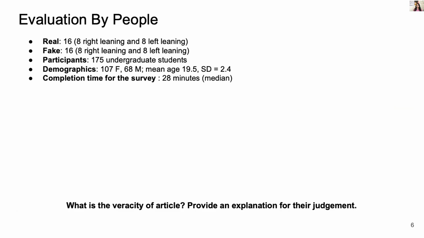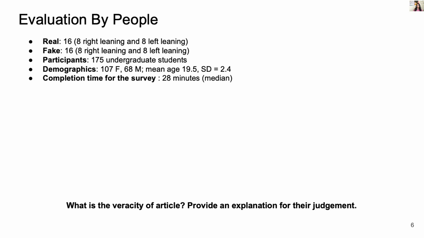We randomly selected 16 real and 16 fake news articles that were balanced in terms of number of left-leaning and right-leaning news, and conducted an online survey where we asked 175 participants to categorize news as real or fake and provide an explanation for their decision.